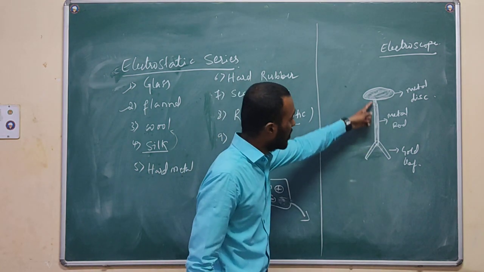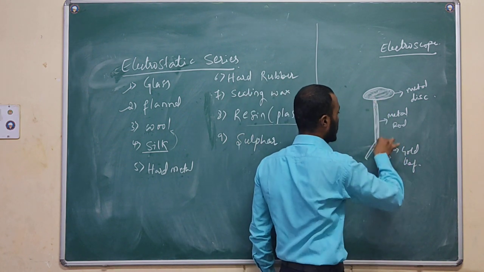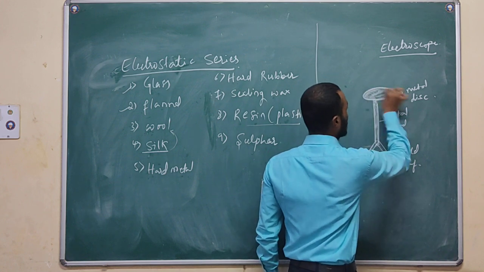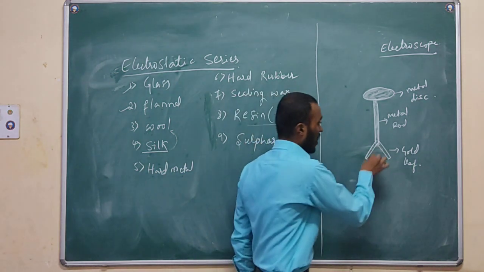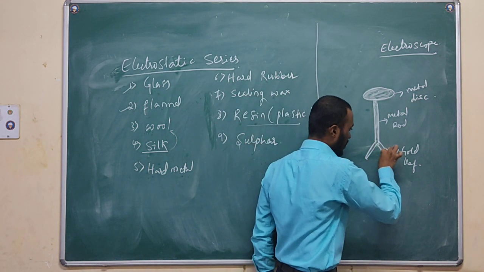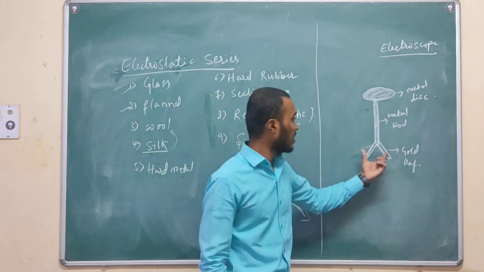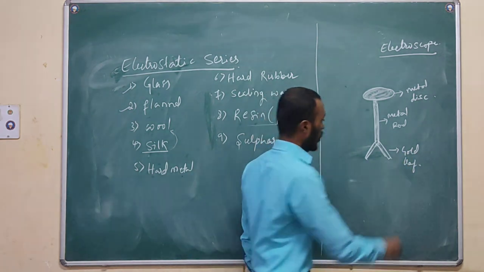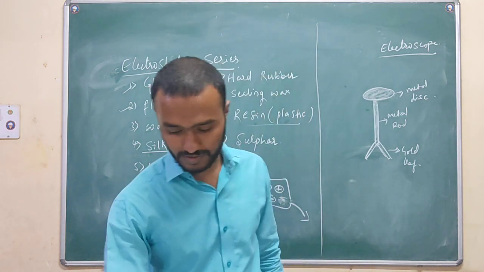See, here I have taken an electroscope arrangement. The electroscope arrangement is very simple. I have taken a metal rod. On the metal rod, we have fixed a metal disc, and at the end of the metal rod, I have taken a very thin, light mass leaf, made up of gold leaf.